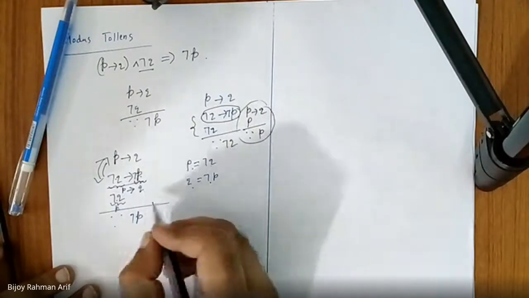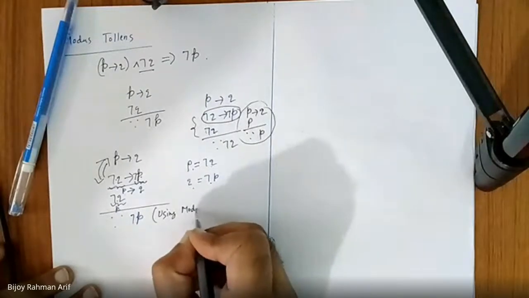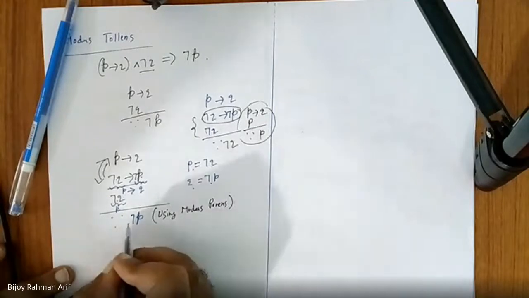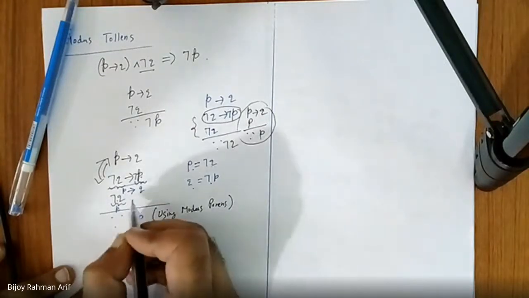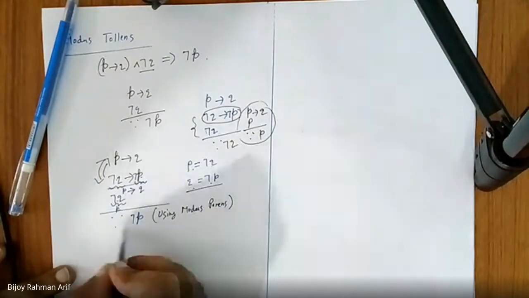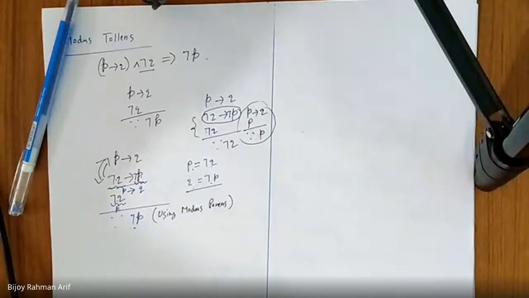Now, if we apply modus ponens, then what would be true? Q. So what is my Q? Q is nothing but not P. So not P. Is it clear to you? Just replace the formula. Done?